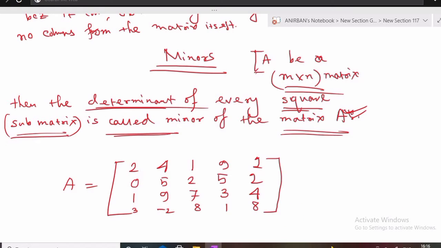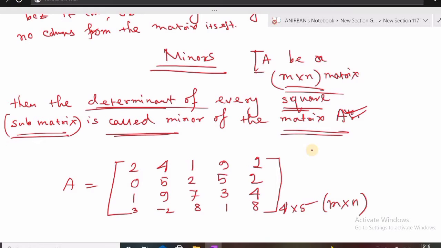Okay, we have this lengthy matrix, and here we have to tell the order of the matrix, or the number of rows and columns. Here there are 4 rows, 1 2 3 4, and 5 columns. So this is a 4 cross 5 matrix. So this is the m cross n.